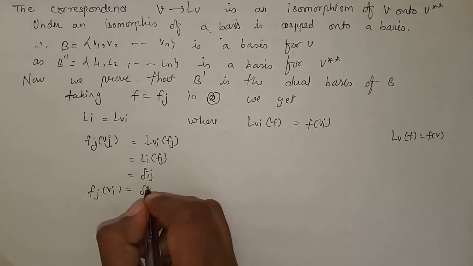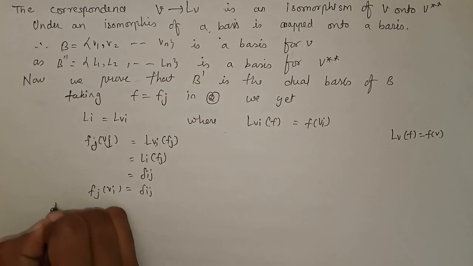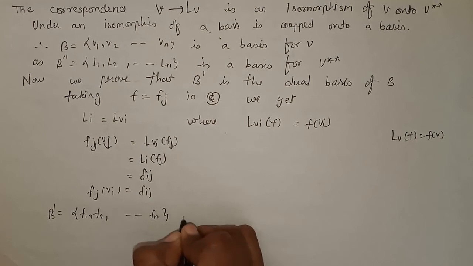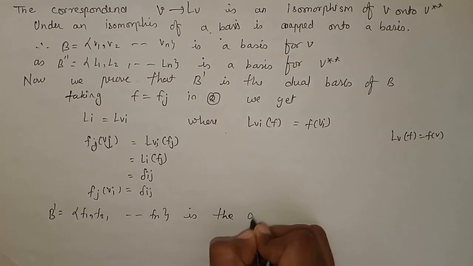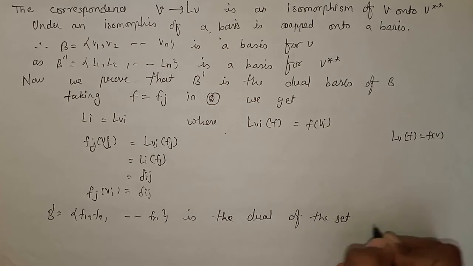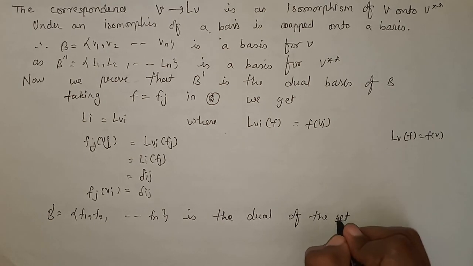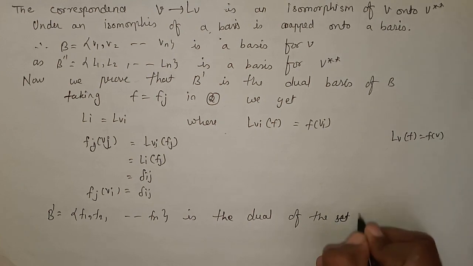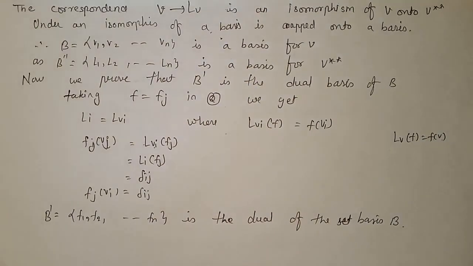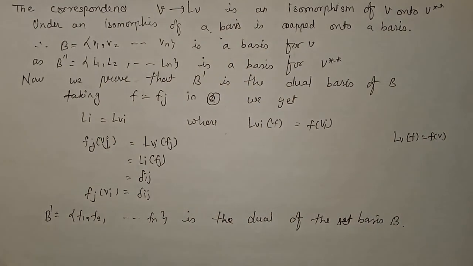Delta ij. So if this is true, then we can say that B dash, F1, F2 up to Fn, is the dual basis of the basis B. Hence we have done our theorem. So in this theorem we are saying that if V is finite dimensional, then each basis of V star is the dual basis of some basis of V.